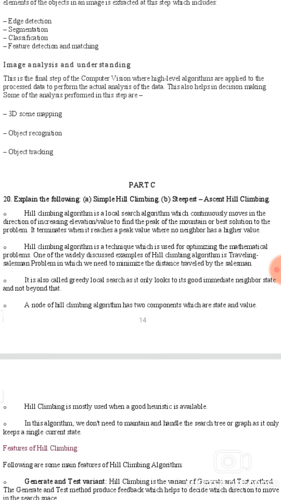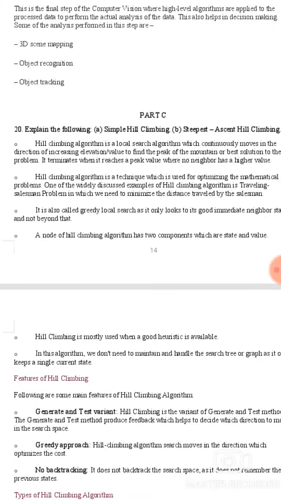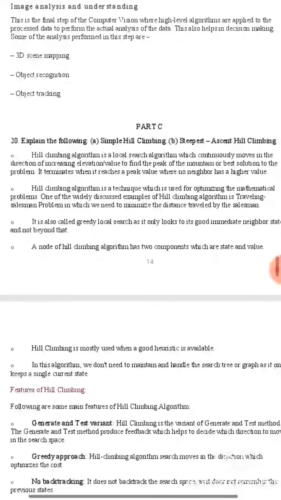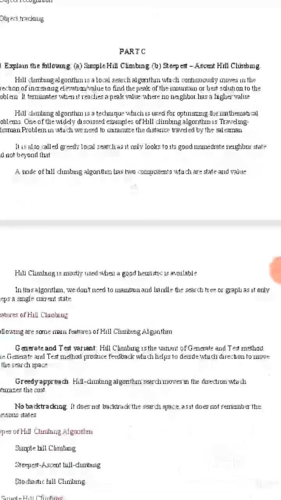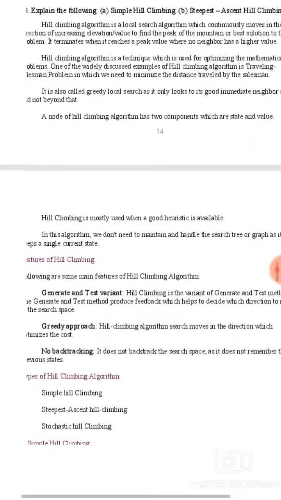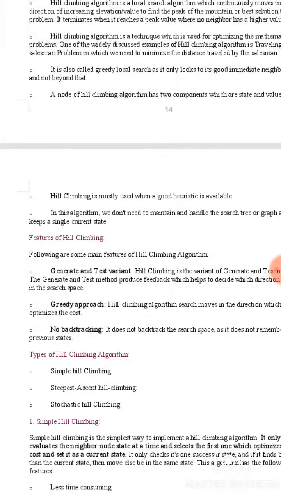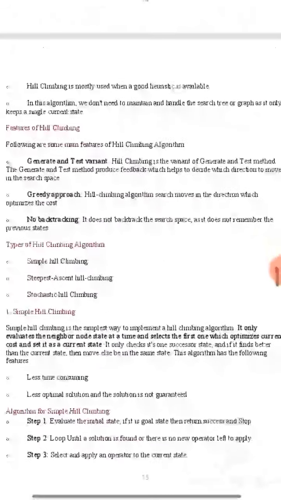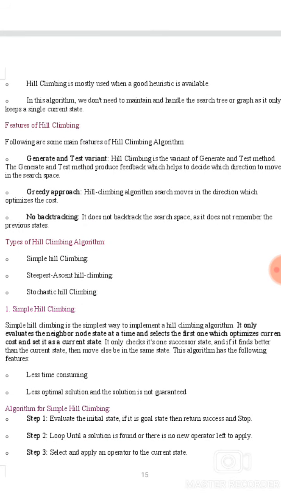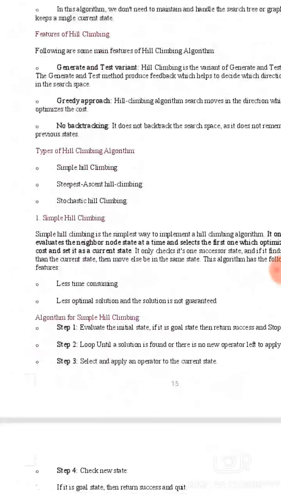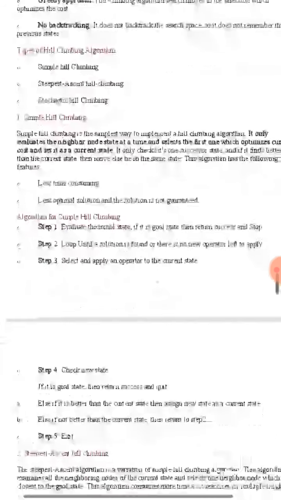Hill climbing algorithm is a local search algorithm which continuously moves in the direction of increasing elevation value to find the peak of the mountain or the best solution to the problem. It terminates when it reaches a peak value where no neighbor has a higher value. A node of the hill climbing algorithm has two components: state and value. Hill climbing is most used when a good heuristic is available. Features of hill climbing: generate and test variant, greedy approach, no backtracking. Types of hill climbing algorithms: simple hill climbing, steepest ascent hill climbing, stochastic hill climbing.